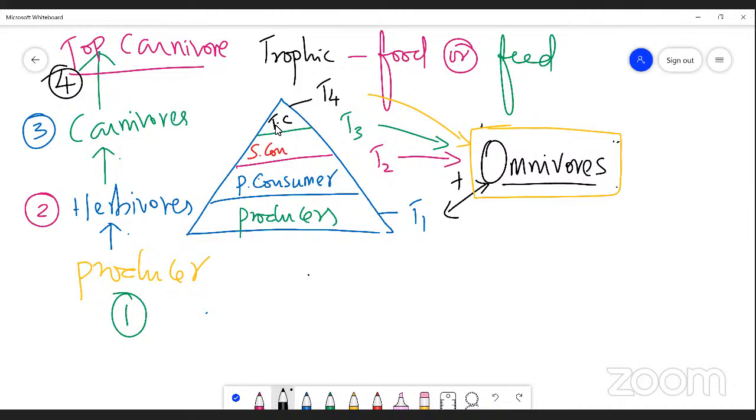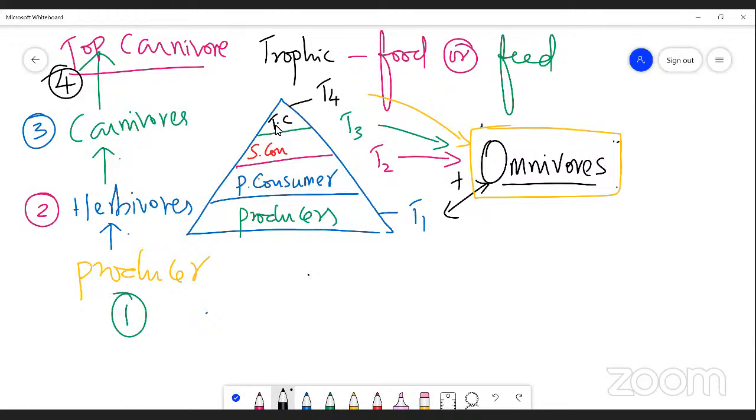In an ecosystem, generally, you find the producer, consumer, and decomposer. There are 3 basic elements of trophic structure: producer, consumer, and decomposer. The producer always occupies the bottom of the trophic structure in a food chain.